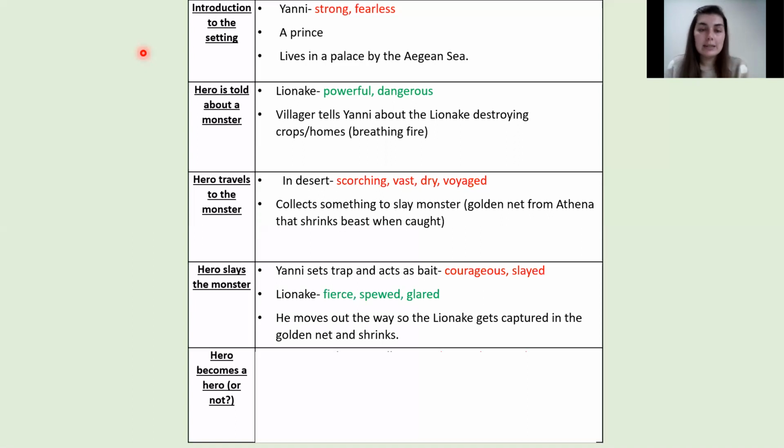Then my hero is going to slay or capture the monster, and Yanni is going to set a trap and act as bait, and then the lion ache will be there as well, and then he's going to move out of the way so the lion ache gets captured and in the golden net and shrinks down to the size of an ant. And then does Yanni become a hero or not?